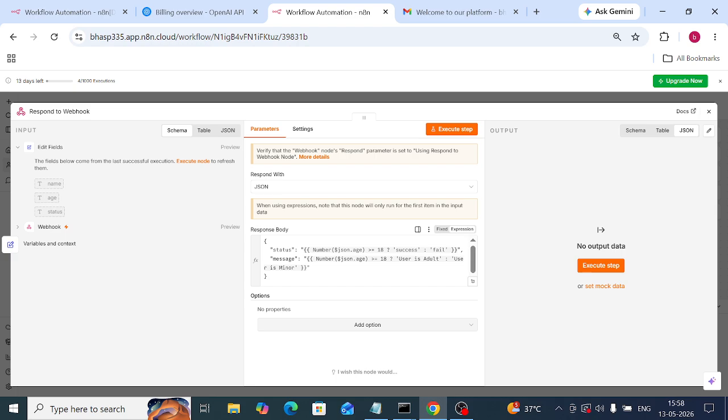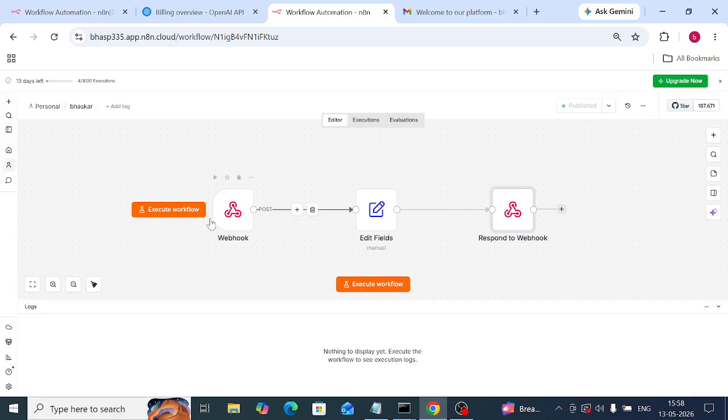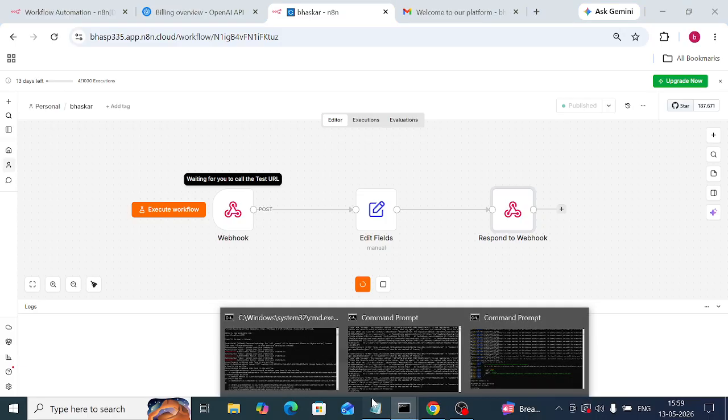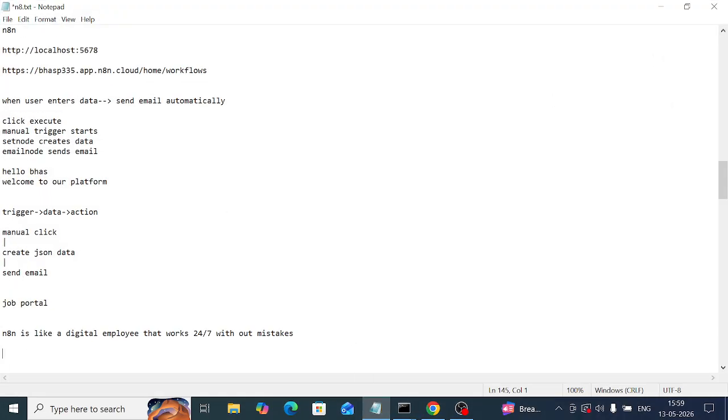Success, user is adult, else fail, user is minor. This is the output I want to get. For this I prepared this, and then I am executing this and want to run this code. I will show you how to run.